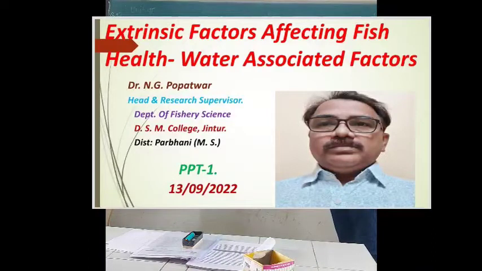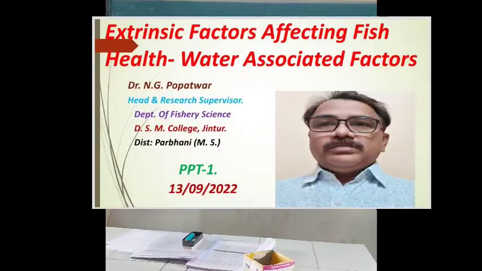Then which type of water is important? The water must be ideal water. Which type of ideal water? What is in the ideal water? In that water, different minerals such as calcium, magnesium, calcium carbonate, sulfate.